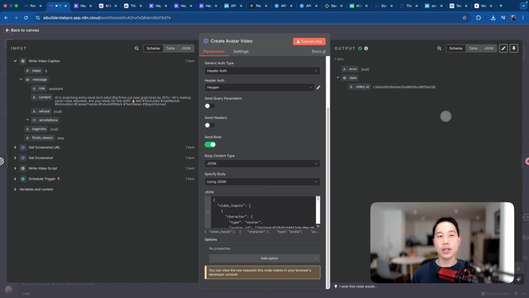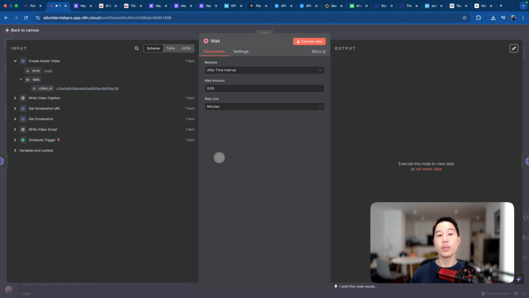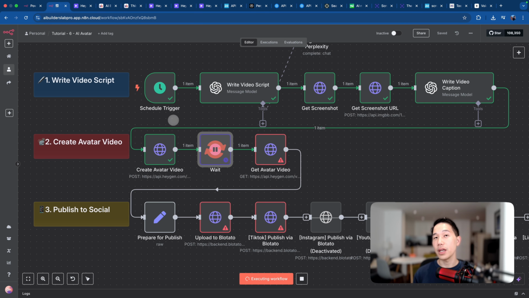Now the video generation request will be created, and we just need to wait probably less than 10 minutes for that to complete. So the next step will be a wait node that will wait for 8 minutes until we get back the video. Let's just execute it, and now we'll wait for around 8 minutes.